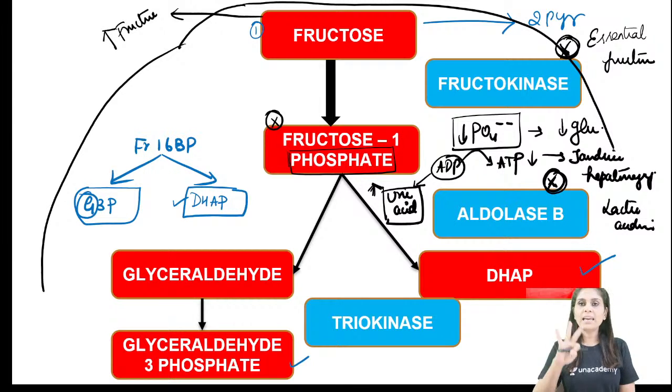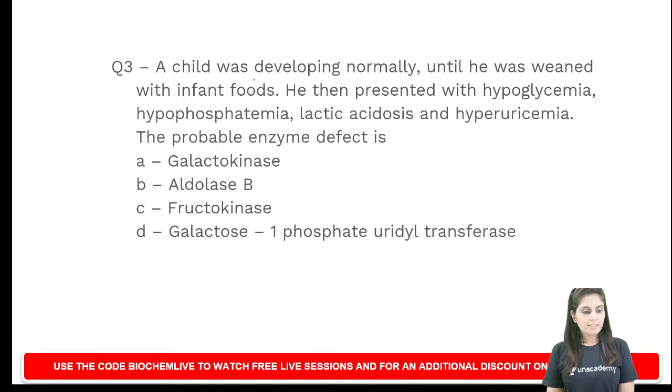When there is low phosphate, ADP cannot be converted to ATP. So all cells concerned with fructose metabolism suffer from ATP deficiency. Fructose metabolism happens in the liver. When the liver gets affected, that presents as jaundice and hepatomegaly. When ADP is not converted to ATP, unwanted ADP will be catabolized to form uric acid. That explains hyperuricemia. Hyperuricemia precipitates lactic acidosis. So that's all about these conditions. Do you understand that everything has been explained here?